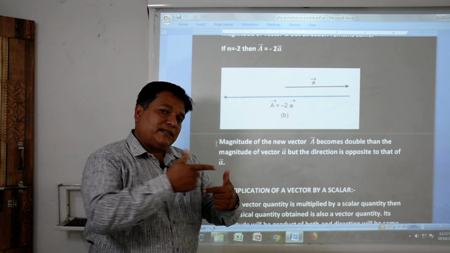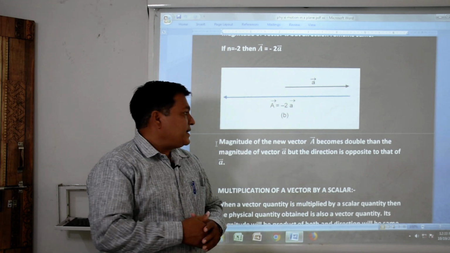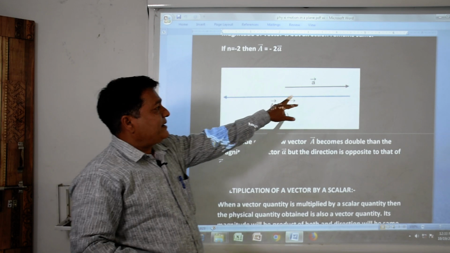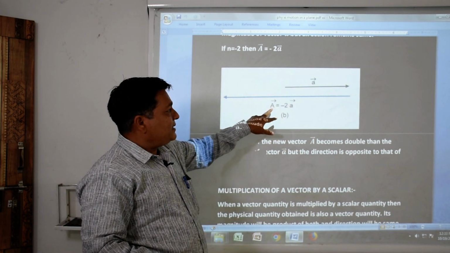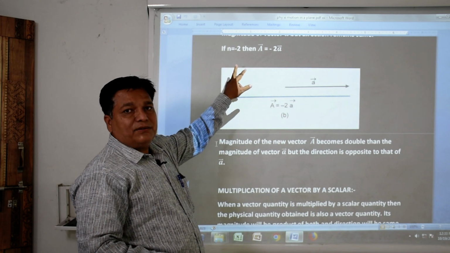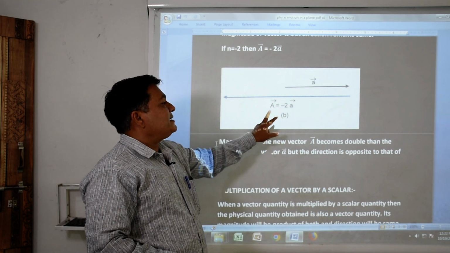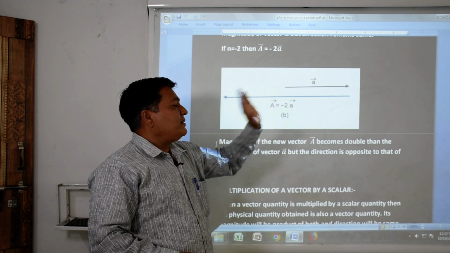Let us see the figure. This is vector a, and capital A is the resultant vector. It is multiplied by a negative real number, minus 2, so its resultant will be minus 2a. The direction is opposite to the given vector.